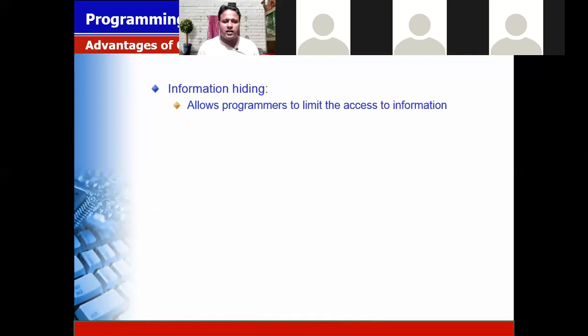Next concept is called information hiding. It allows the programmer to limit the access to information. You can say like when you are going to a dress shop, आप कोई ड्रेस शॉप जाते हो कुछ चीज खरीदने के लिए, so the person is asking what you want. So you say, suppose I want the jeans. Then the person asks what is your size. Then the person asks what is your budget. So in between, it is filtering and giving me the specific record.